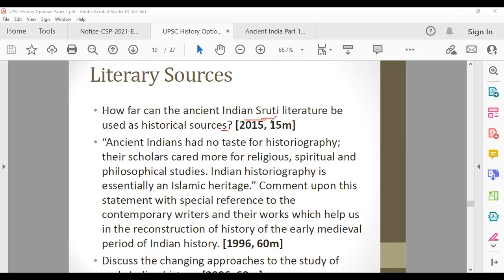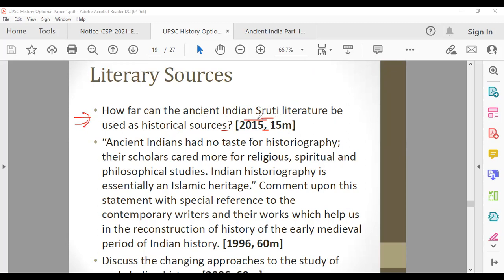If you write that there are 4 types of Vedas, and you start talking about Samhita, Brahmana, Aranyaka, Upanishad, and then Astic and Nastic school, Ajivika, Charvaka, it doesn't make any sense. They will not give you any marks. You have to talk about what they're asking in this question.